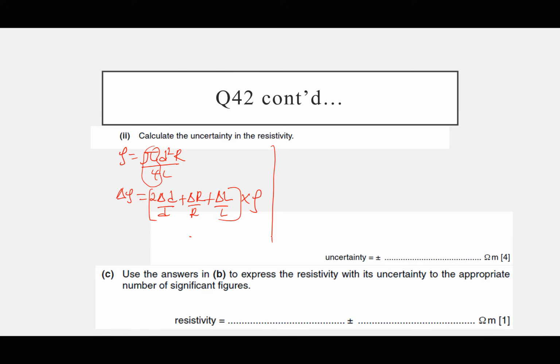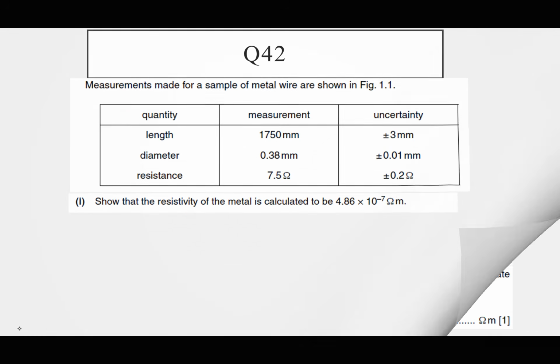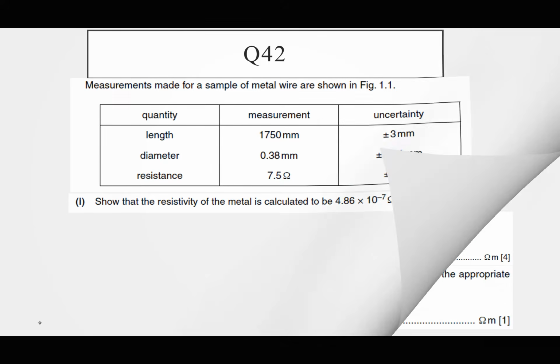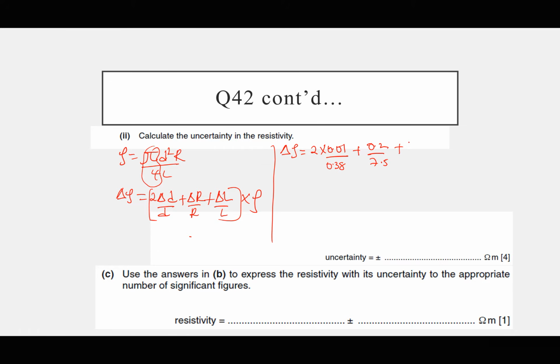So we are now substituting. The absolute uncertainty in resistivity is going to be equal to twice 0.01 divided by 0.38, plus in R we have 0.2 divided by 7.5, plus in L it is 3, so 3 divided by 1750.